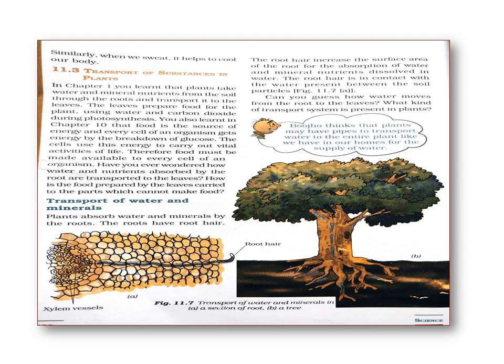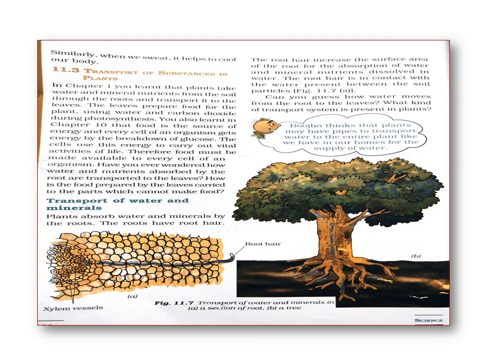Have you ever wondered how water and nutrients absorbed by the root are transported to the leaves? We know the root absorbs water and minerals from the soil and transports them to all other parts of the plant. And how is the food prepared by the leaves carried to the parts which cannot make food?